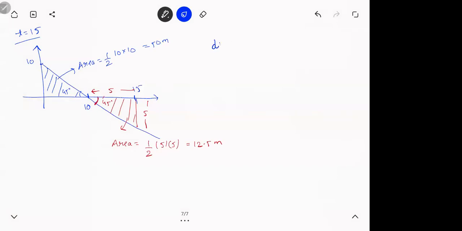So what is displacement? The displacement here is 50 minus 25, the negative area. So 12.5. That is 37.5 meters. What is distance? 50 plus 12.5. 62.5 meters. Let me show you what exactly is happening here.